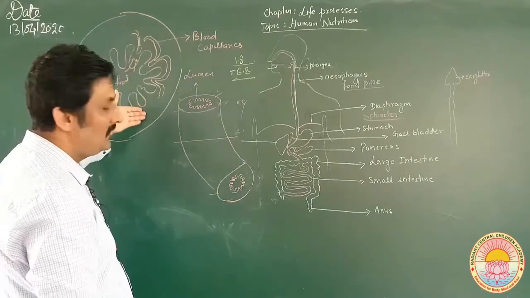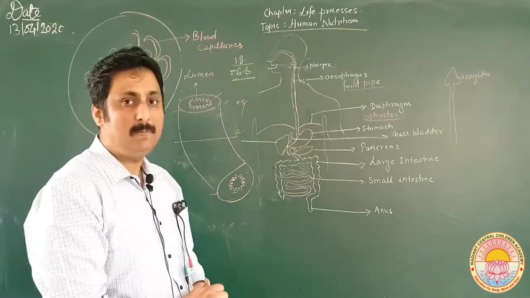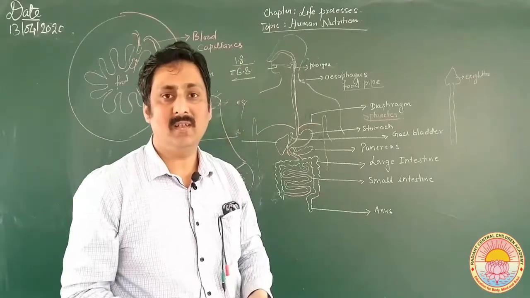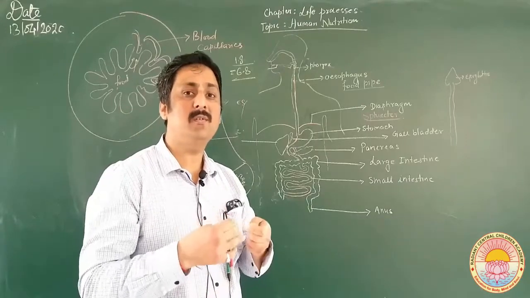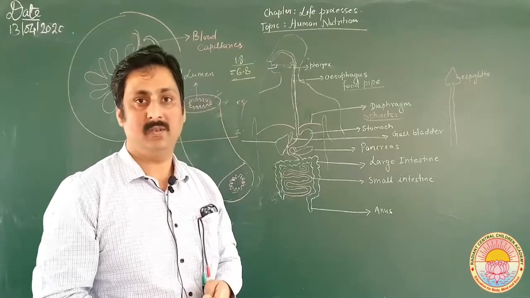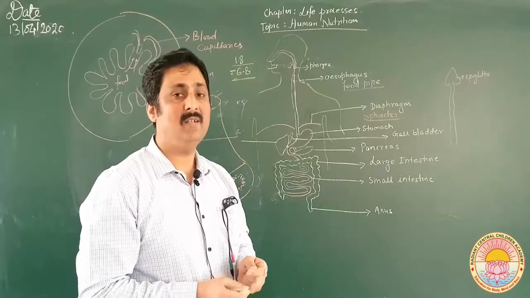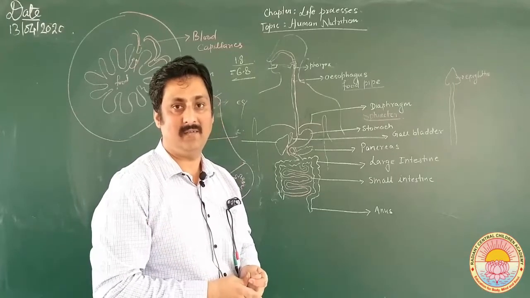Now what will the blood capillaries do? They will transport this food to every cell present in the organism, each and every cell of the organism. So that is the work of the transport system in our body.